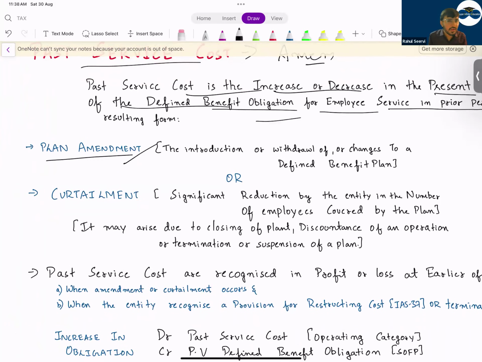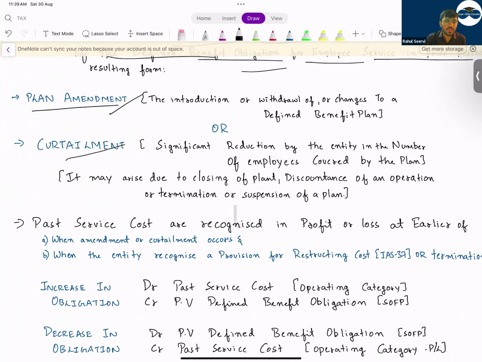It could be because the plan is amended, or curtailment. Curtailment means what? A significant reduction in the number of employees. That means the company will say that today 100 employees are there, we'll only be able to pay 80 employees. They're reducing the 20 employees. Or the company will say that we are closing the business, so we'll not be able to pay the amount to you. If the company is not able to pay the amount, what will happen? The obligation will be removed from the books.